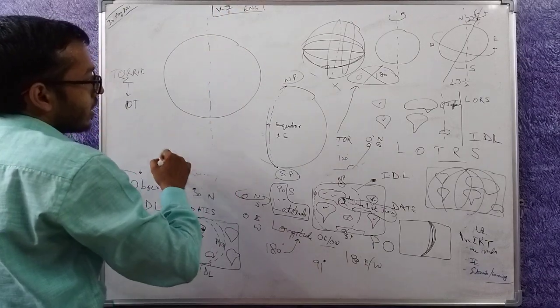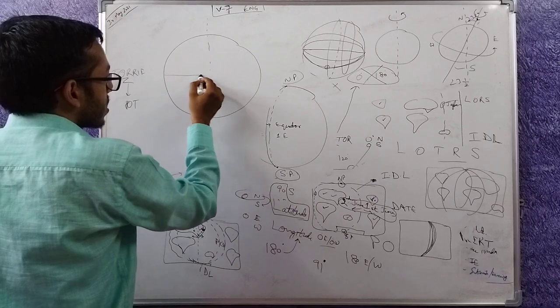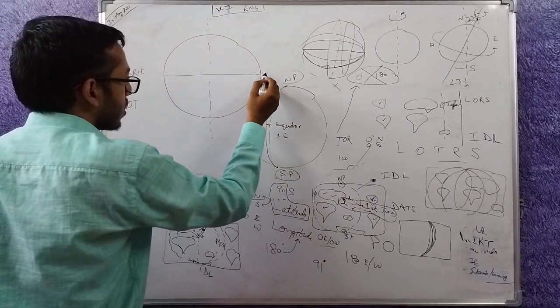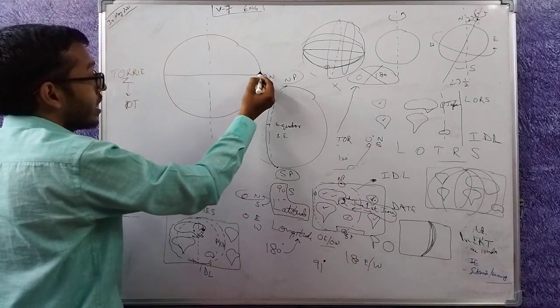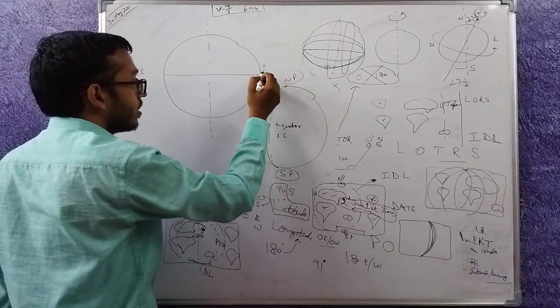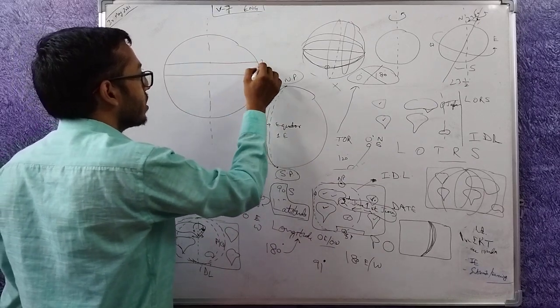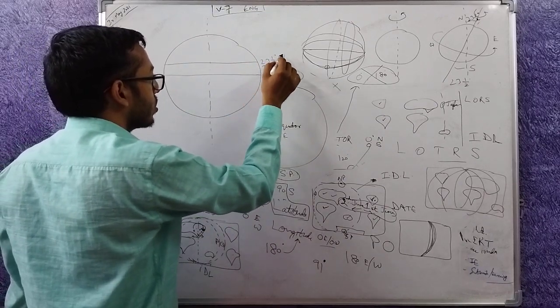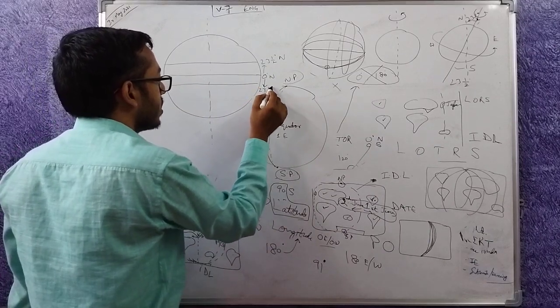The earth is actually tilted here. Let's forget it for a second. So this is 0 degree, this is north, this is equator. Then take 23.5 degree here and move 23.5 degree here. So you will get 23.5 degree north. Here you will move 23.5 degree south.